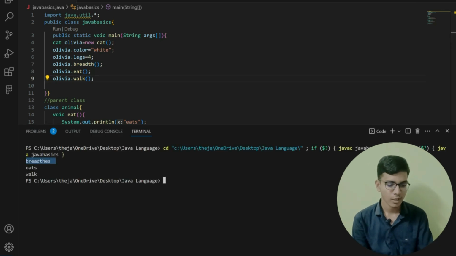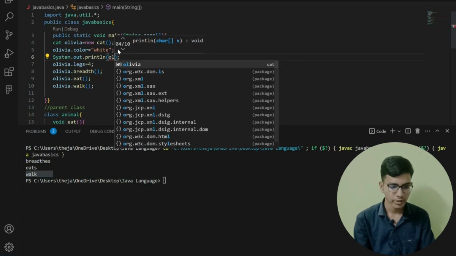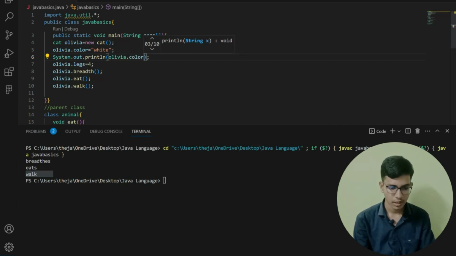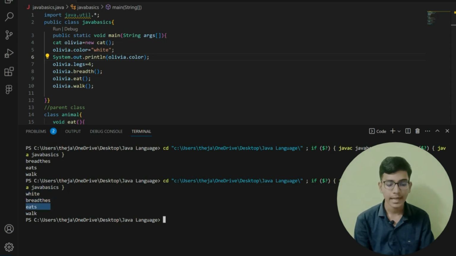You can see that Olivia can breathe, Olivia can eat, Olivia can walk. So let me print the color also. Olivia color: System.out.print Olivia dot color. Now let me save and run. So you can see that the color of Olivia is white. After it can breathe, it can eat, and it can walk.